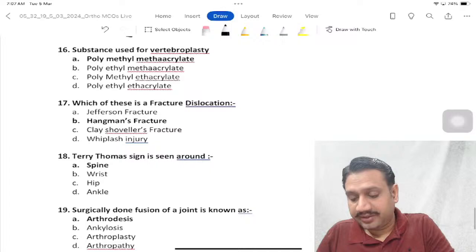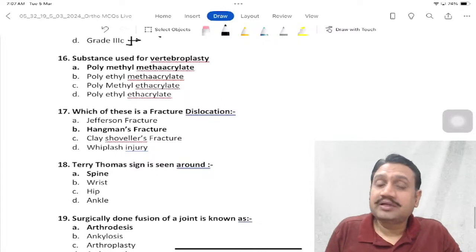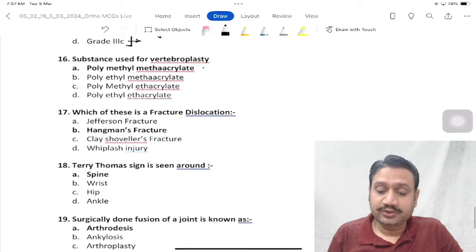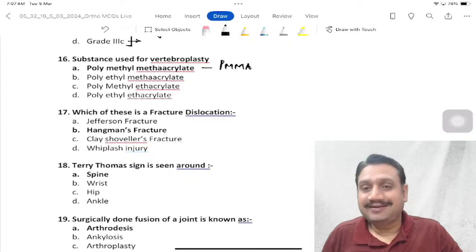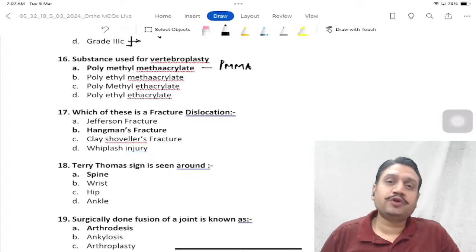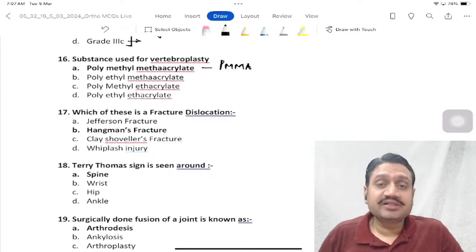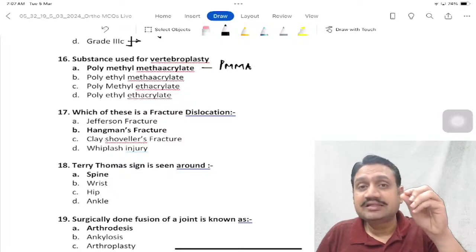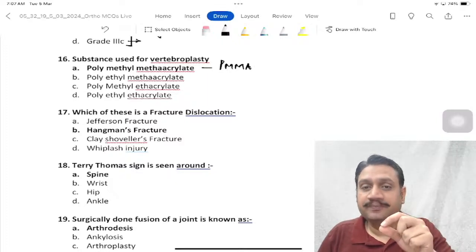Vertebroplasty, when you have to repair the vertebra, which is the most commonly used bone cement, the artificial one, the substitute, it is PMMA, polymethyl methacrylate, right? The bone cement, which we can use for trauma, tumors, infection areas. You remember those cemented beads, which we use in cases of infection as well?